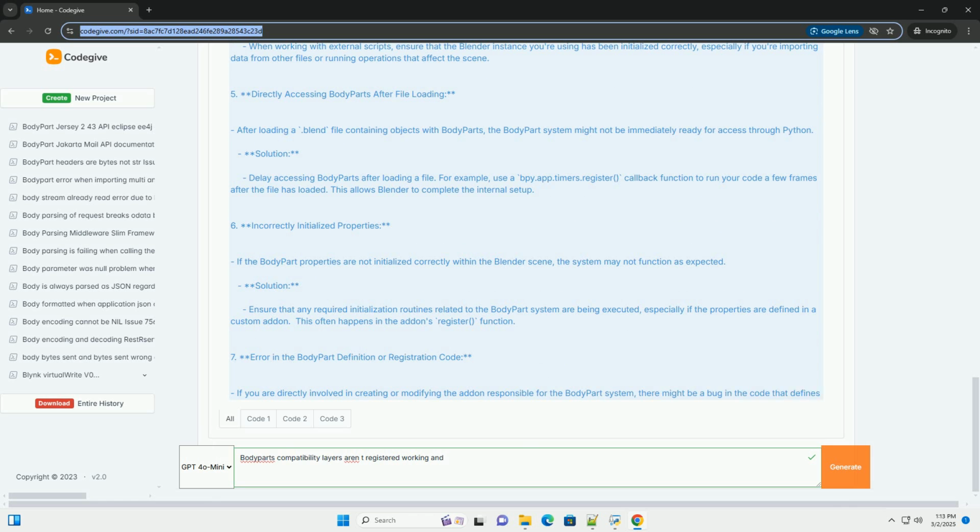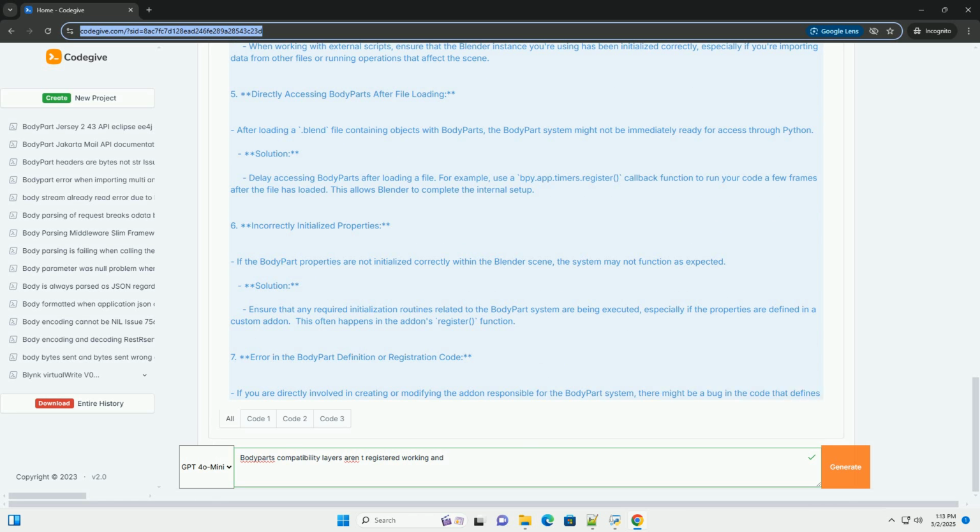Delayed access: are you delaying access to the body part system after file loading? 5. Error messages: are there any relevant error messages in the Blender console? 6. Registration verification: are the necessary classes and functions being registered correctly? 7. Code review: have you carefully reviewed the code for errors in the body part definition or registration process?